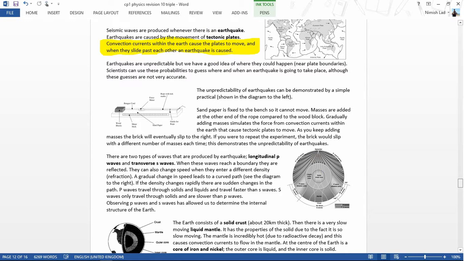Earthquakes are unpredictable, okay, but we have a good idea where they're going to take place, in other words, at plate boundaries, but they're unpredictable because we don't know what forces are actually required to cause them. Sometimes large forces are required, sometimes small forces are required.